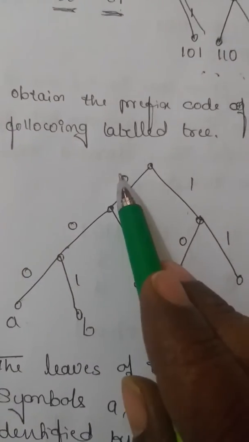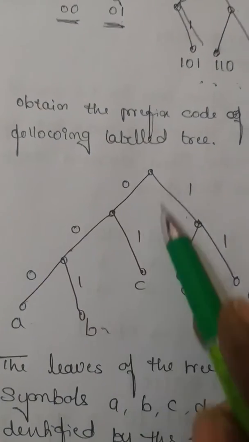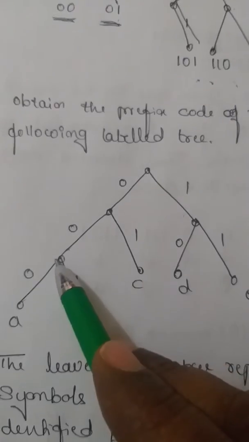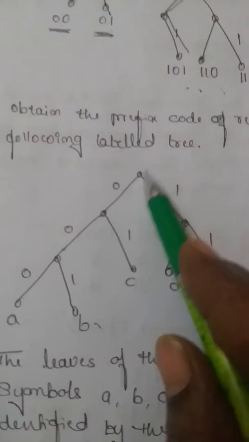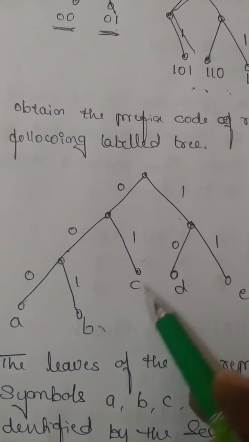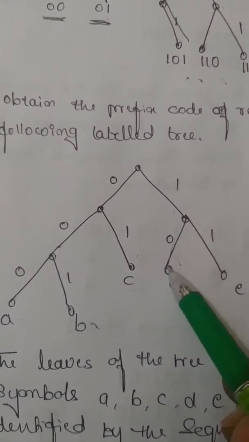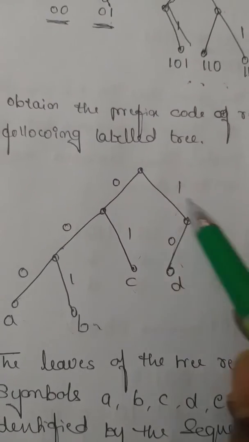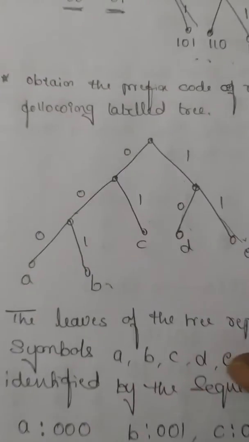One can tell, sir, it is 0, 0, 0. What is the binary sequence for B? It is 0, 0, 1. What is the binary sequence for C? It is 0, 1. Correct? What is the binary sequence for D? It is 1, 0. What is the binary sequence for E? It is 1 and 1. Correct? That's what we have taken here.